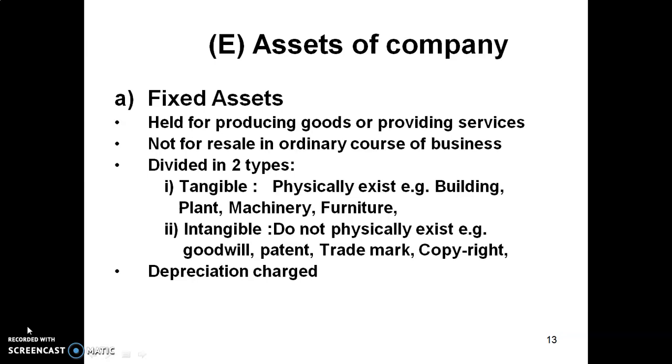Fixed assets are divided into two types. Tangible means we can see, we can touch, we can realize. That is, it physically exists. For example, building, plant, machinery, furniture, land and building, etc. Intangible means invisible. We can't touch it. It does not physically exist. For example, goodwill, patent, trademark, copyright, software, designs, etc.